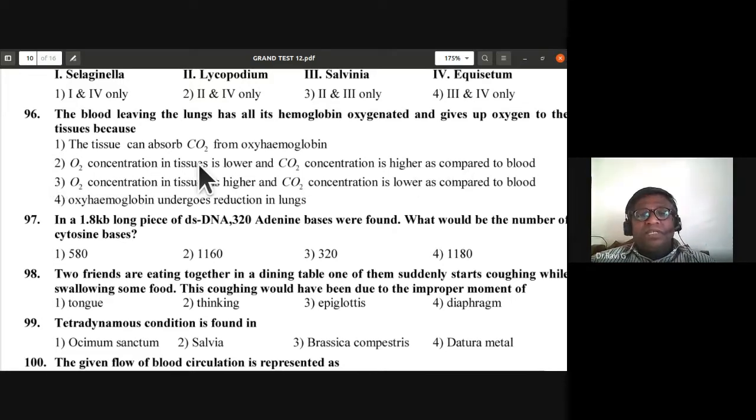So second option is correct. Oxygen concentration in tissues is lower when compared to the oxygen in the blood, and carbon dioxide concentration is higher as compared to blood. So it moves from higher concentration to lower concentration. So second option is correct one for the 96th question.